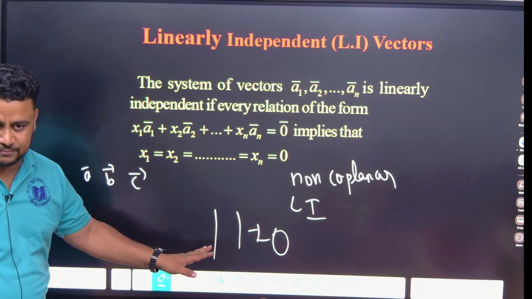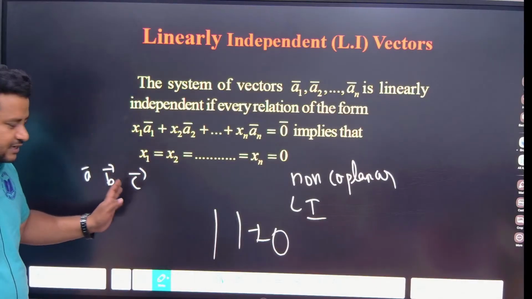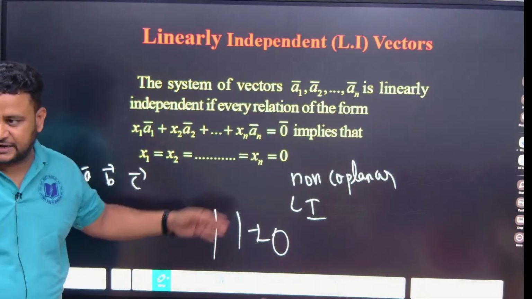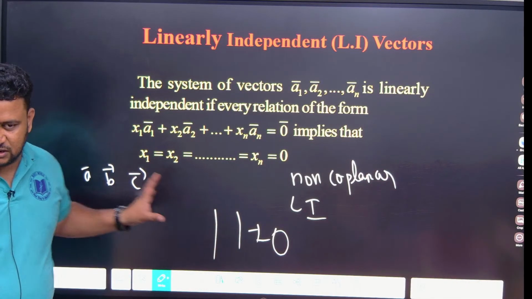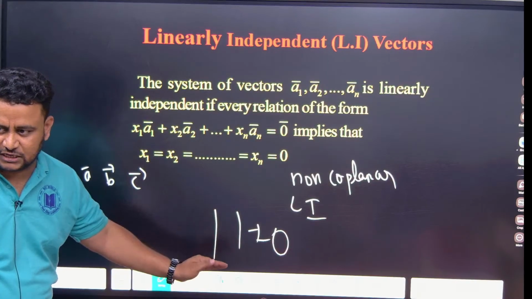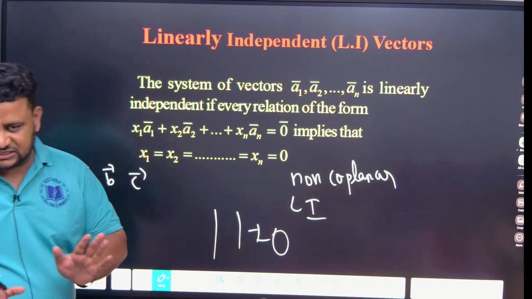That order only should come. If I say vector B, vector A, vector C, the first row should be vector B. That order of the rows is very important. You cannot write the way you want. Based on the order they have given, you should write the rows: first vector first row, second vector second row, third vector third row. That you should know. So clearly understand now.